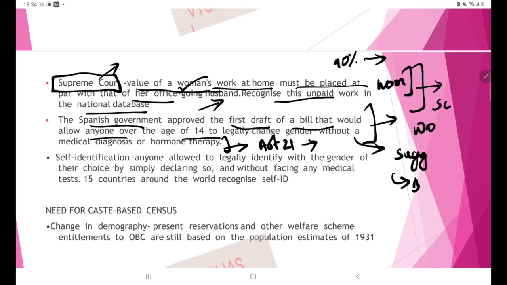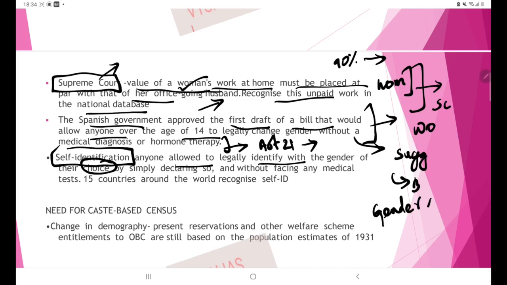Then there is a keyword called self-identification with respect to transgenders. In self-identification, anyone is allowed to legally identify with the gender of their choice. This word choice is important. Social perceptions are not important; bodily autonomy is important. A person's gender is one's choice, and we have discussed the difference between gender and sex in the previous videos. Please go and watch them if you are not aware of that. I will not be repeating it again.